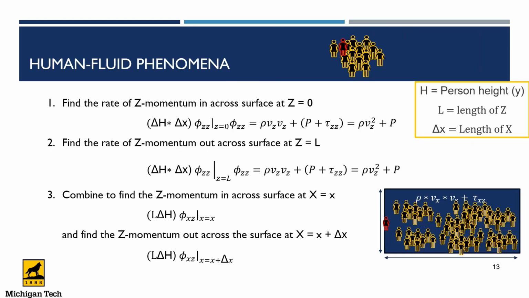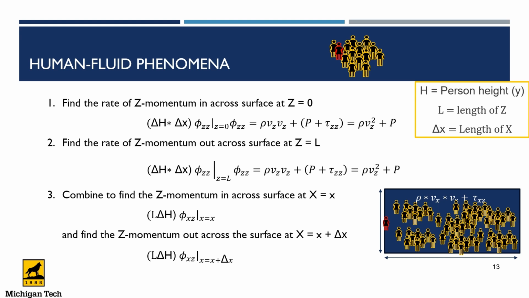In contrast to the previous slide, where people were considered as a liquid traveling across the surface, in the middle of the crowd, people are minded and want to stay in the middle of the field. And humans are more compressible than liquids, even if this causes physical distress. As the animated figure in red tries to enter the field, their z momentum is elastically transferred to the people in the crowd in the larger z direction. Their z momentum is also transferred in the x direction to other crowd members via viscosity.